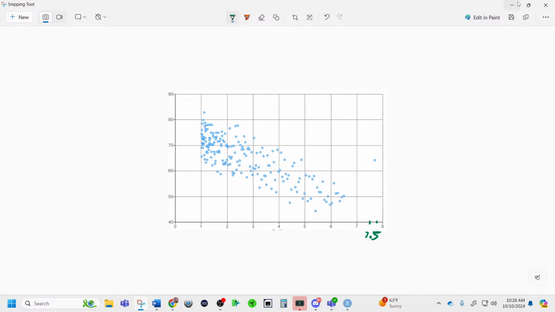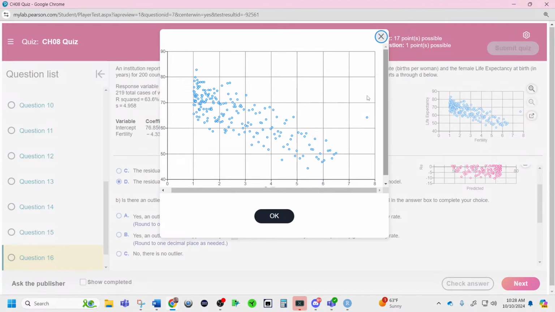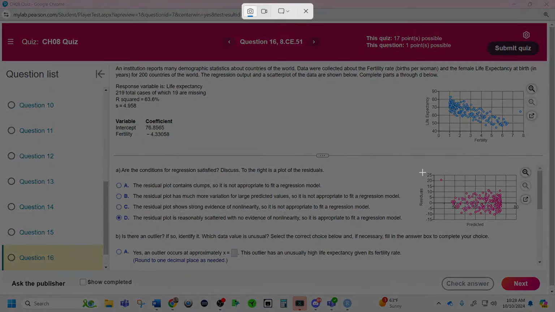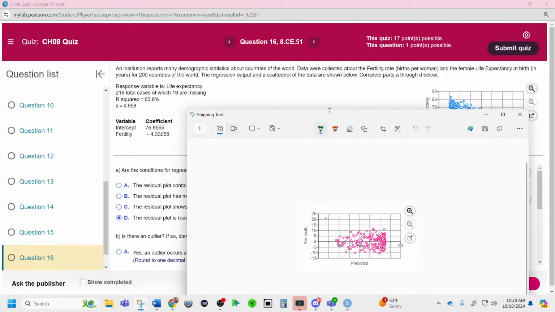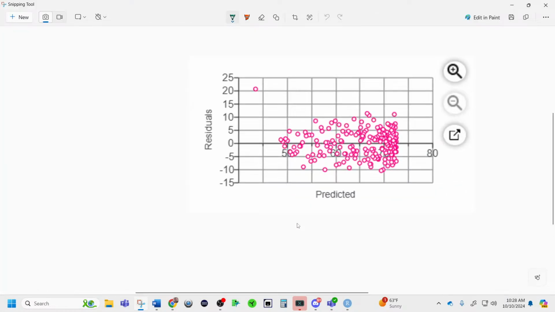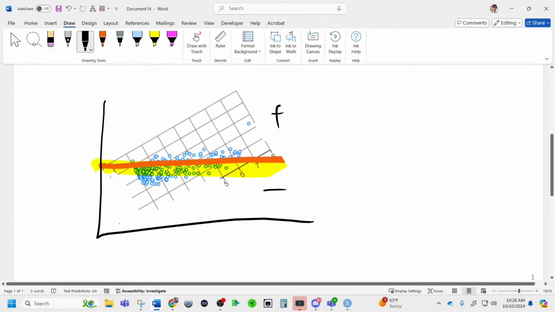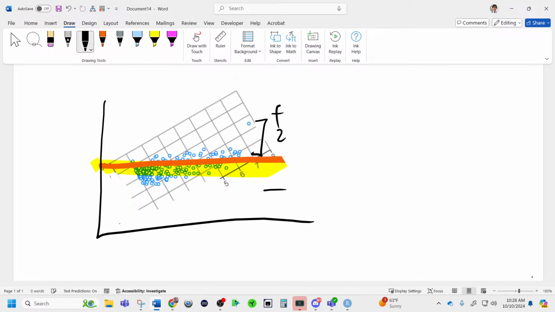What is that? It is the residual plot. You'll always see this right here on the graphic. How to know it's a residual plot is that it'll say residual. So you can tell the value of this, it's about 21 above because it has a positive residual of 21. So that's how far above the line it is. If we go back here and look at our previous drawing, this is about 21 above that line.